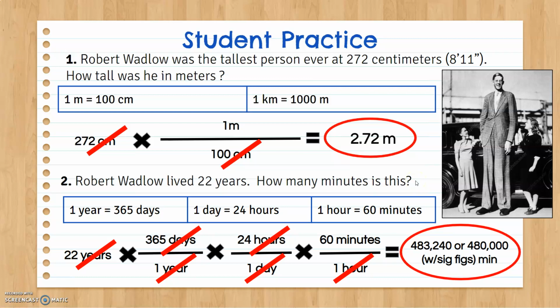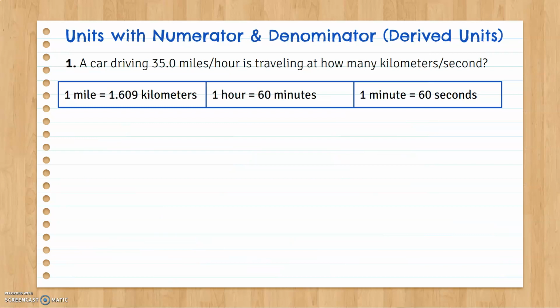So, all right, hopefully you did great on those. Let's look at a more complicated problem, which is what the heck do I do if there's a unit in the numerator and the denominator? What do I do with these derived units? So if you look, it says I've got a car. It's going 35 miles an hour. How many kilometers per second would that be?